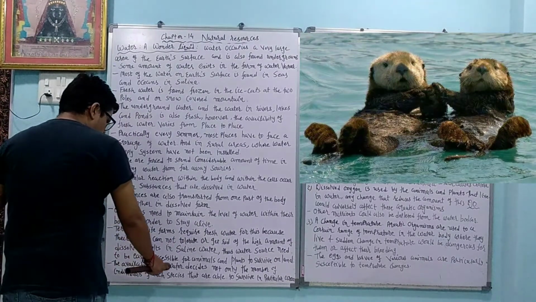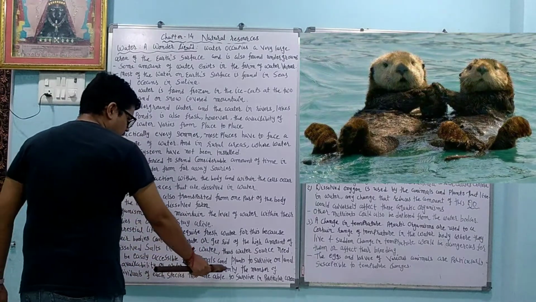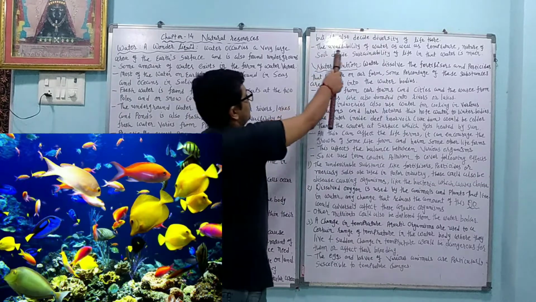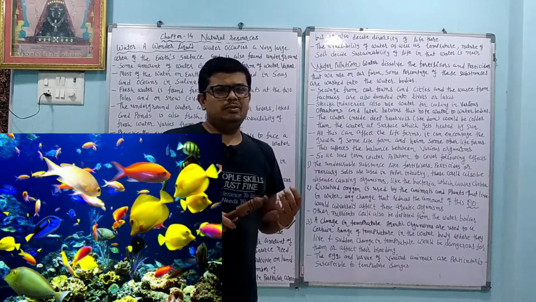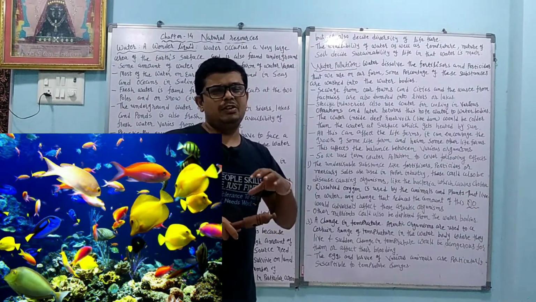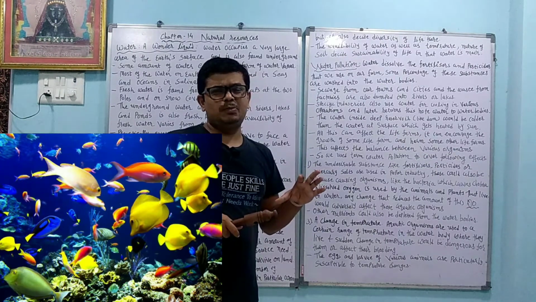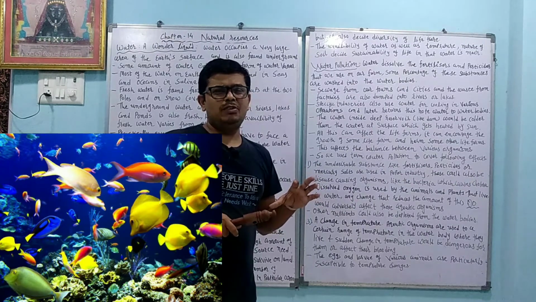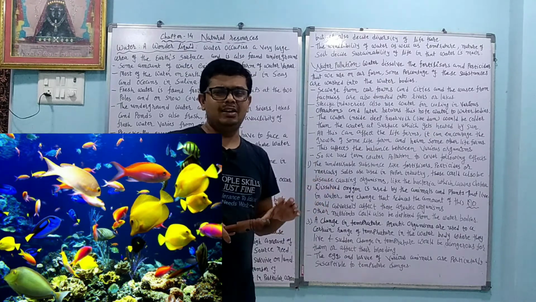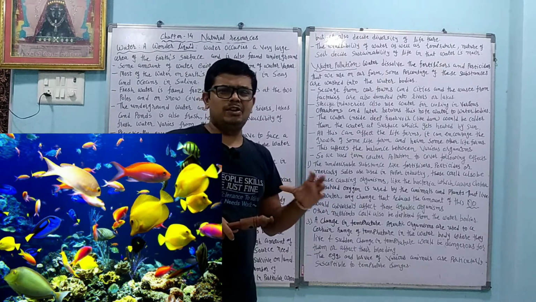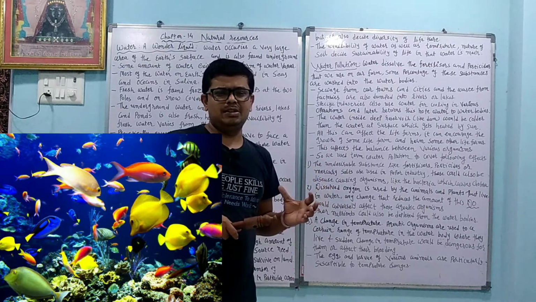The availability of water decides not only the number of individuals of each species that are able to survive in a particular area, but it also decides the diversity of life there. Wherever water is present, algae are produced, and different animals like fishes, and different aquatic or marine animals are found.